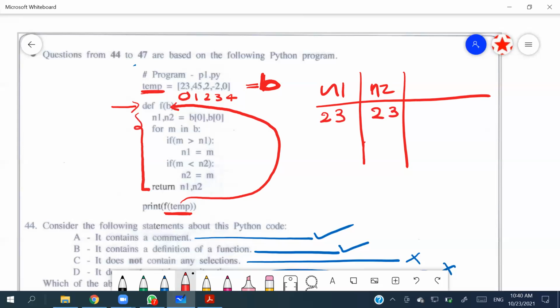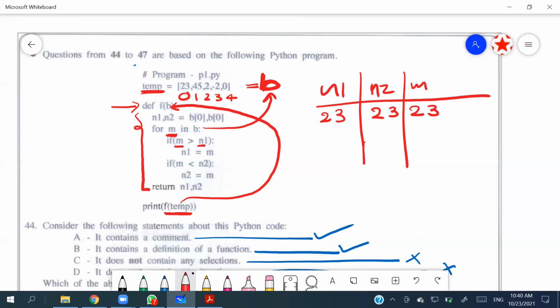Then it says for m in b. For m in b means m will be referring to this b, that means this list. So m will become 23 for the first time. Then it asks if m larger than n1. m is 23, larger than n1?